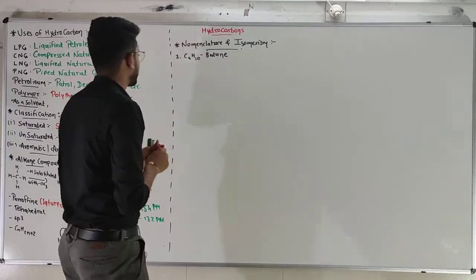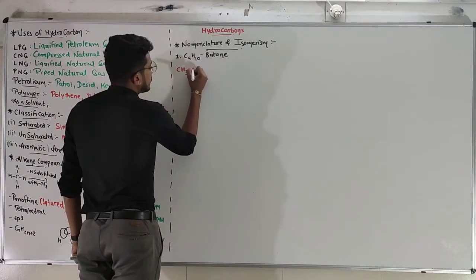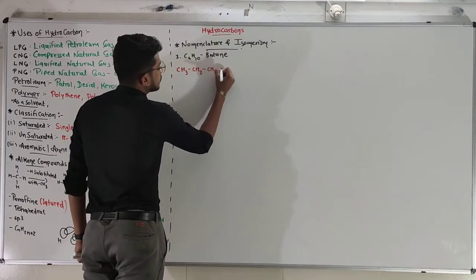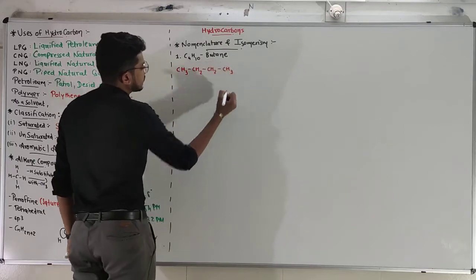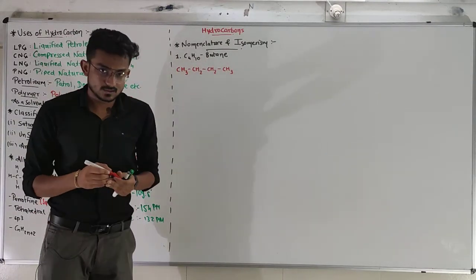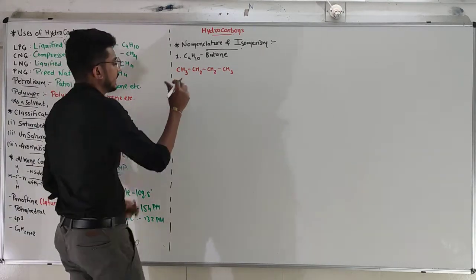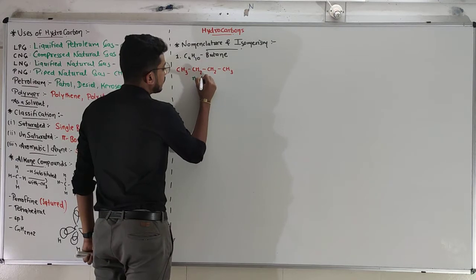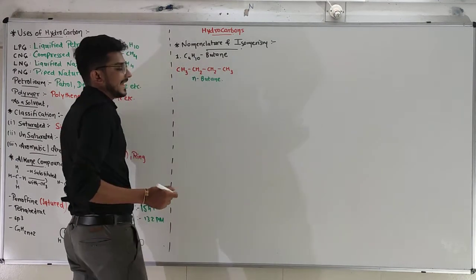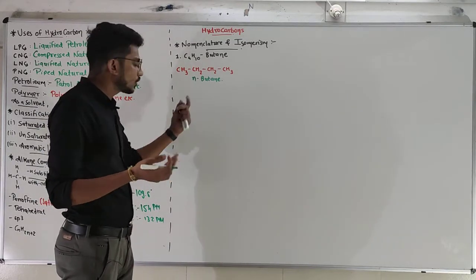Let's do this. First one, CH3, CH2, CH2, CH3. 4 carbons and 10 hydrogens. The name of this compound is quite simple. It is normal butane, because there is 0 branch. That's why normal butane.